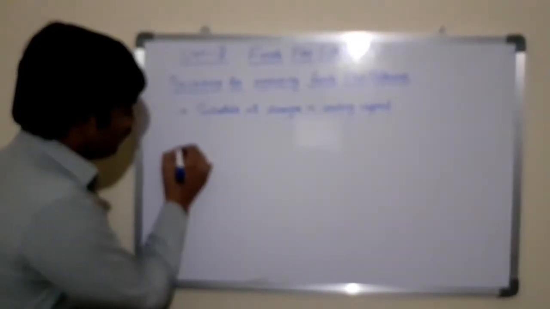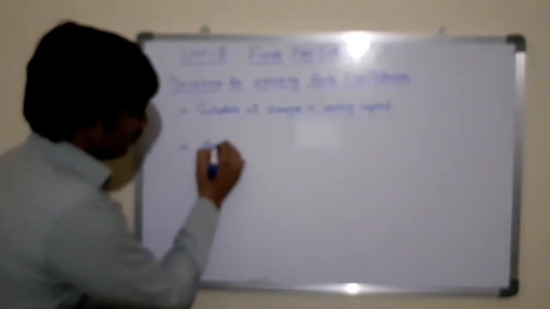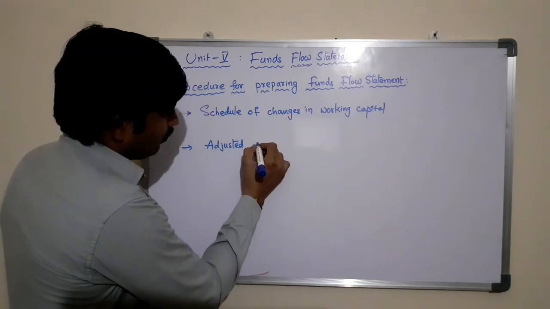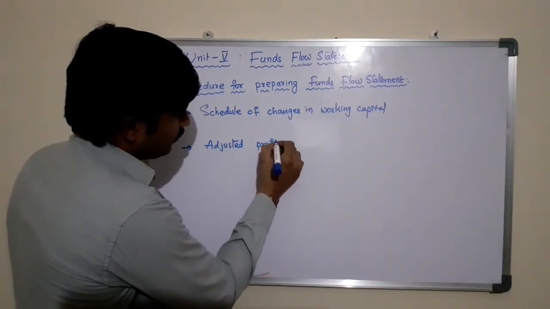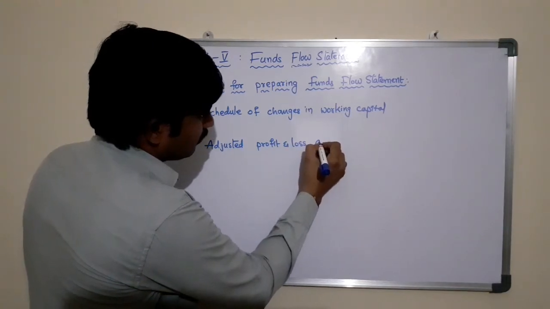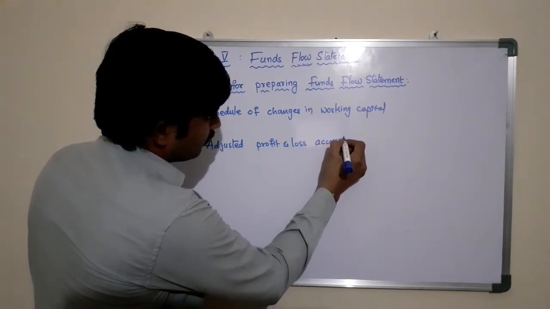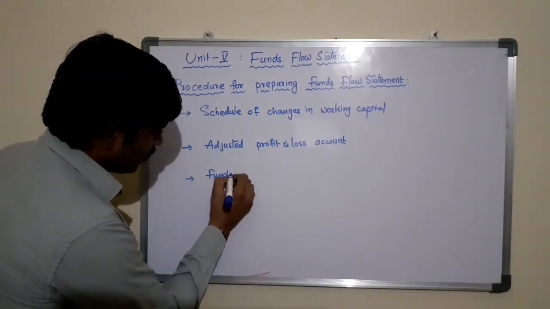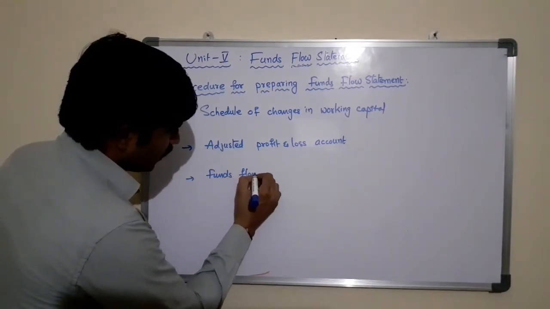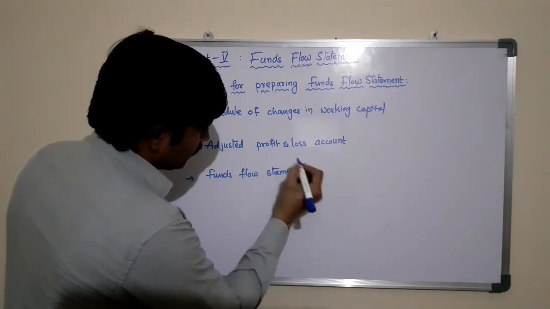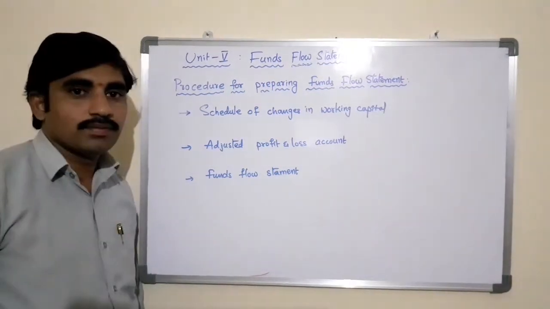The second step is the adjusted profit and loss account. The third step is the funds flow statement.